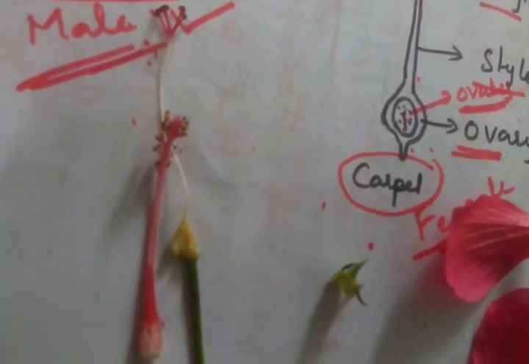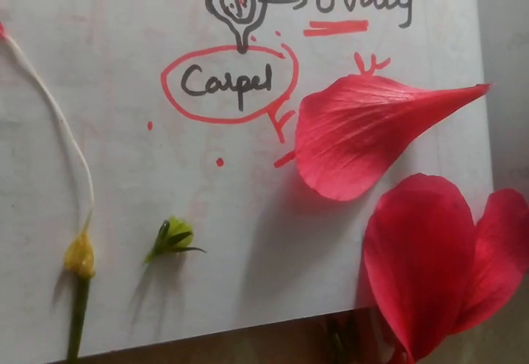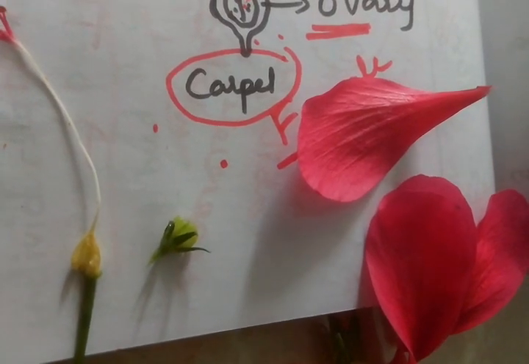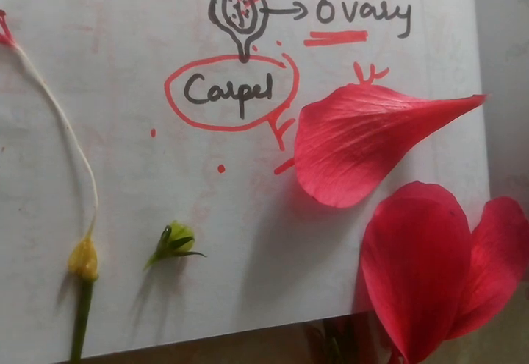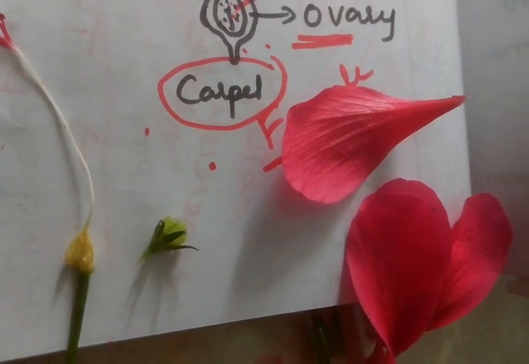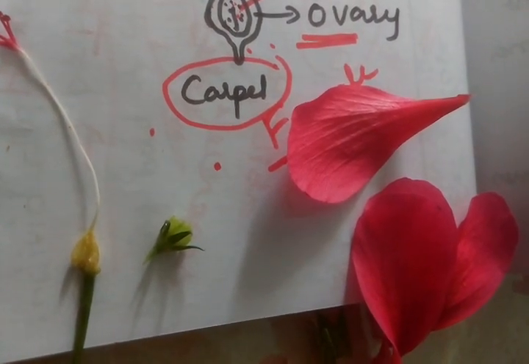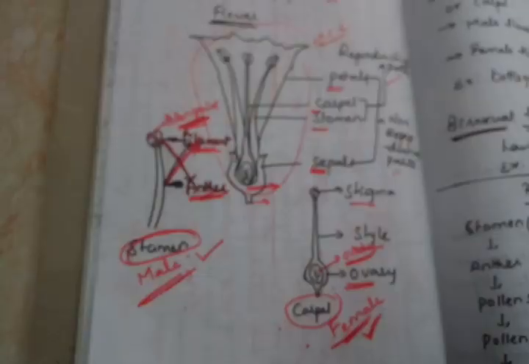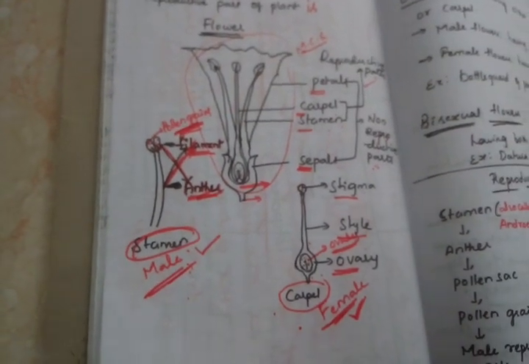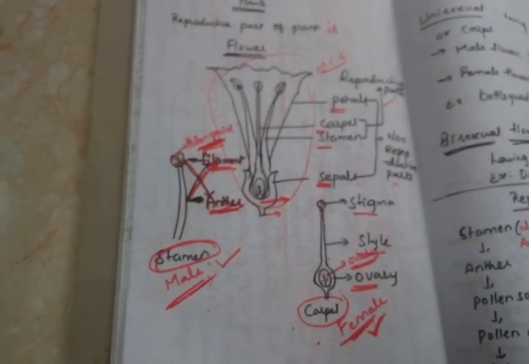Do you find small particles here? Okay, so these are ovules. This is the complete structure of the flower. I hope everybody understands this. Okay, these are the parts of the flower.